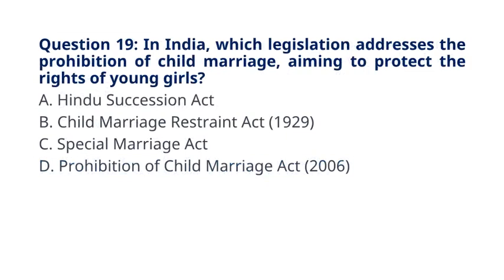Question 19. In India, which legislation addresses the prohibition of child marriage, aiming to protect the rights of young girls? A. Hindu Succession Act. B. Child Marriage Restraint Act, 1929. C. Special Marriage Act. D. Prohibition of Child Marriage Act, 2006. The correct answer to question 19 is option D. Prohibition of Child Marriage Act, 2006. Explanation: the Prohibition of Child Marriage Act addresses and prohibits child marriages.